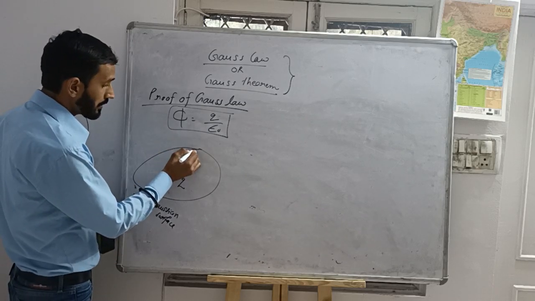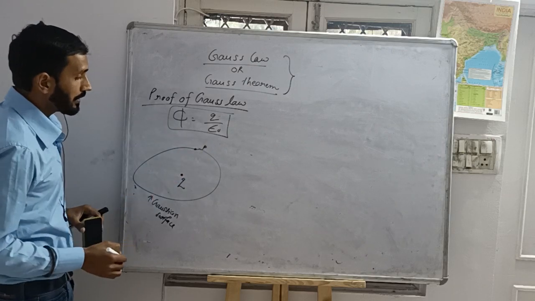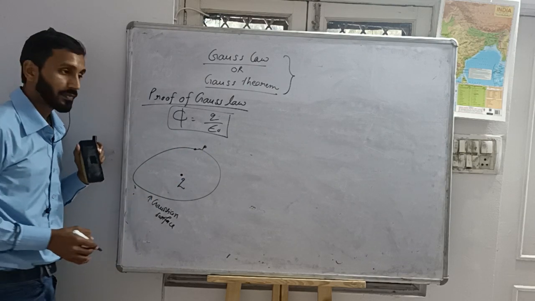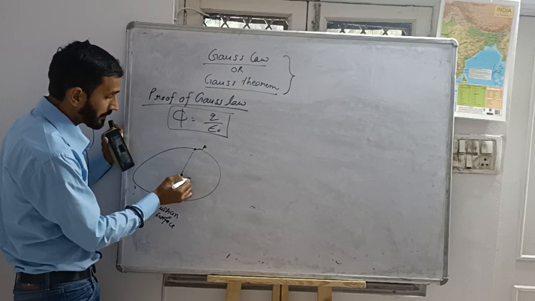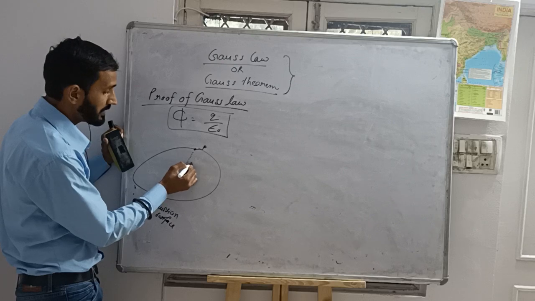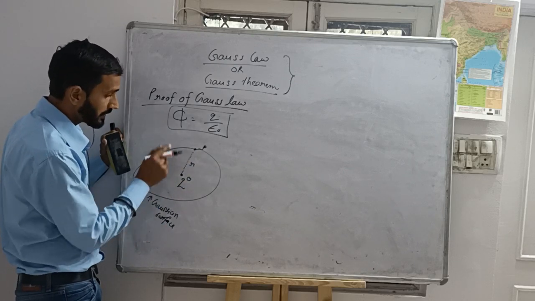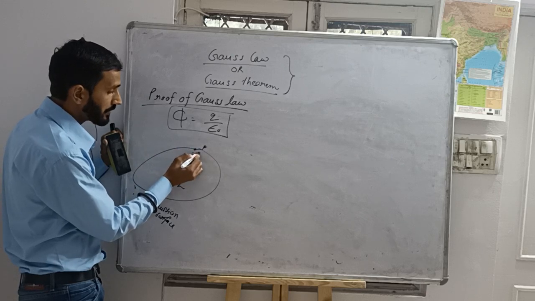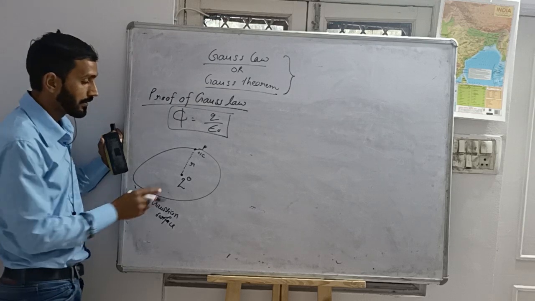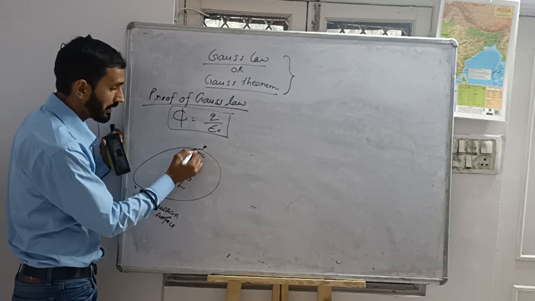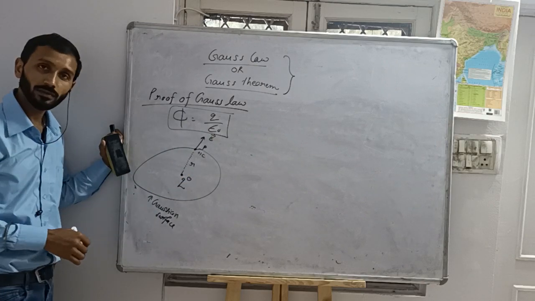Consider a point P here where I want to find out the electric field. This point is O, OP is R. If I want to find out the electric field here, due to this, I will have to place a unit coulomb charge, plus 1 coulomb charge here at P. Plus repel. Electric field will be in this direction.